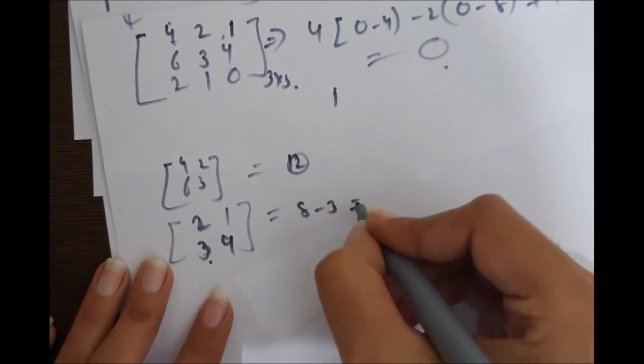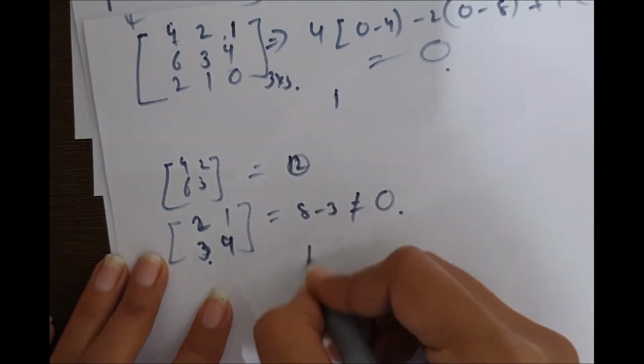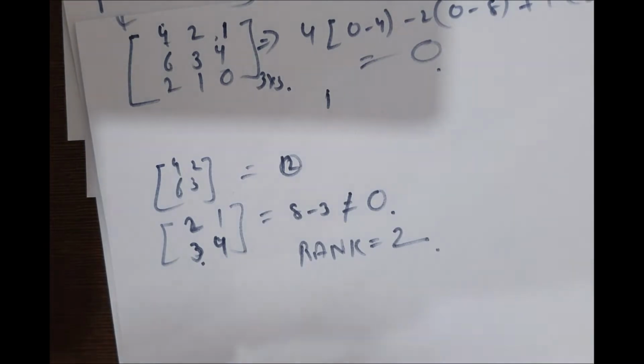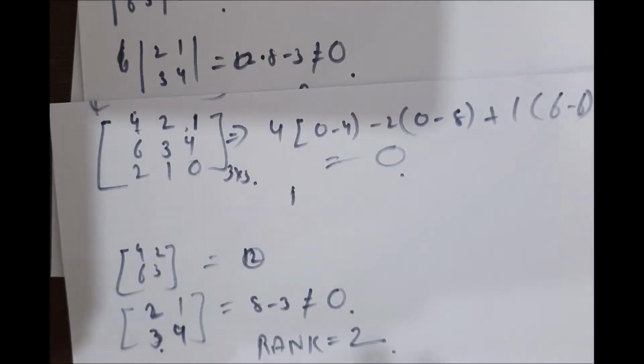This came out to be non-zero. So the rank of this matrix came out to be 2. I hope you are clear with the rank concept. So let's start with another concept.